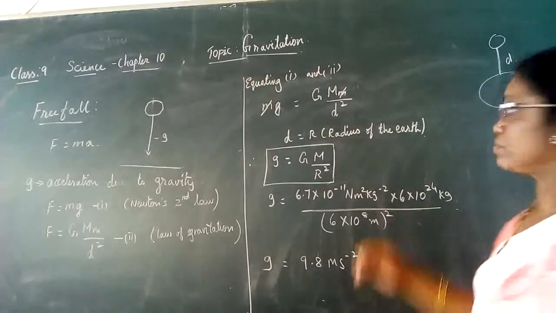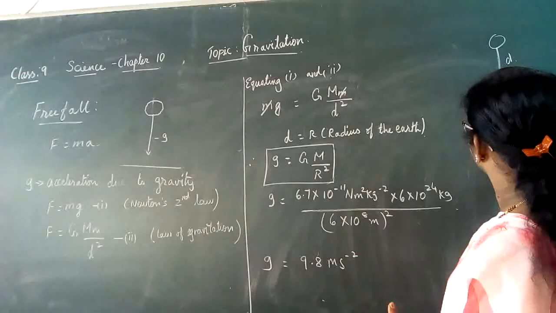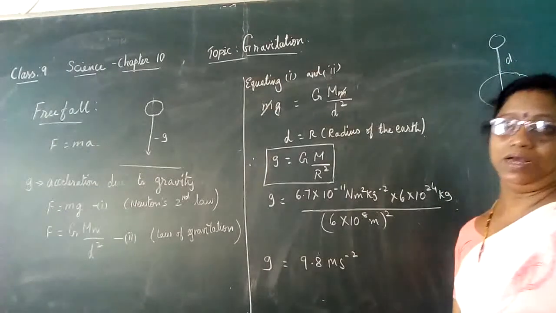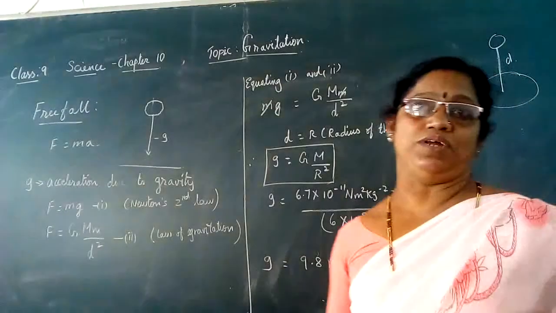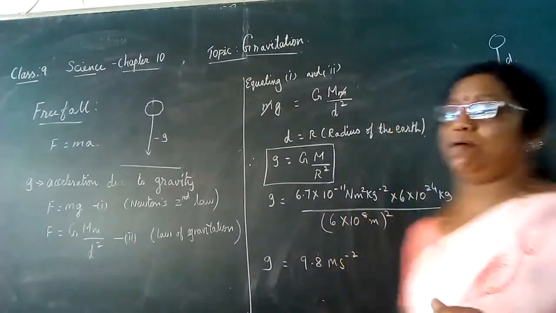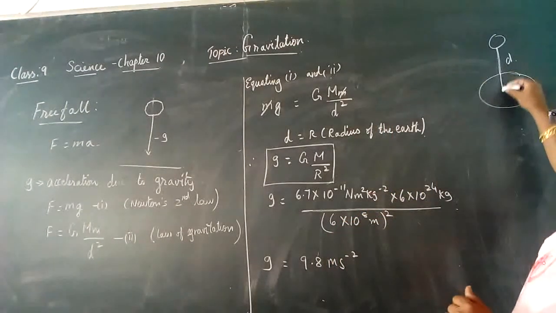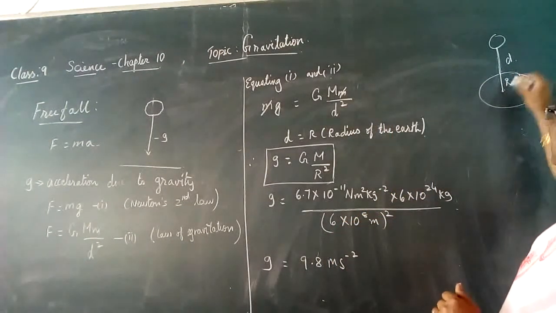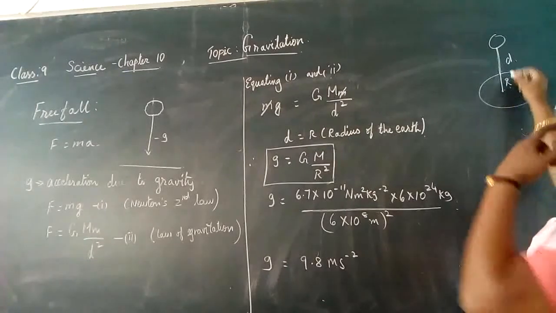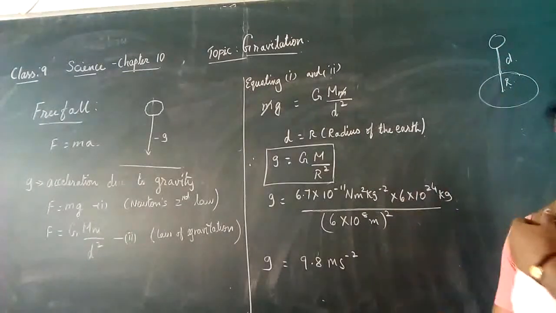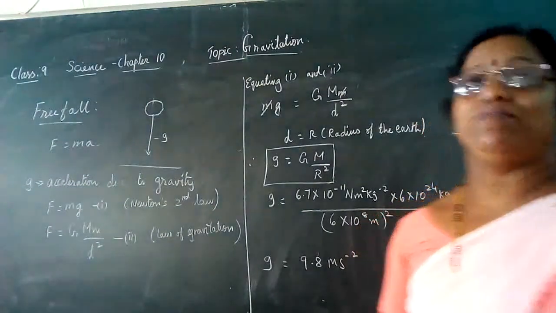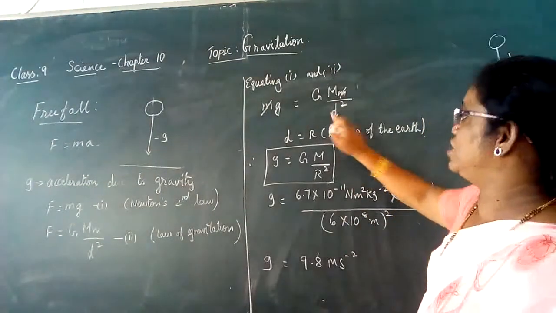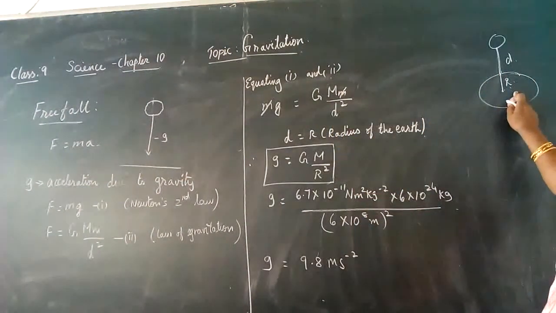But here, comparing the distance between the center of the earth and the radius r, this is going to be very small. Hence, we are writing here r square instead of d square.